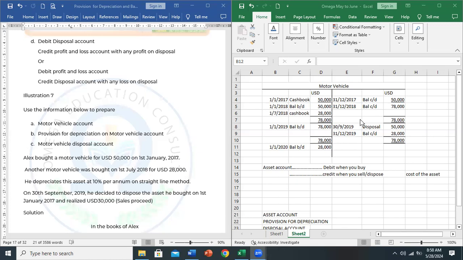Okay, so on the date which it was disposed of, you use that date, then you will credit the assets with disposal and the cost of the assets. Then you will balance it.